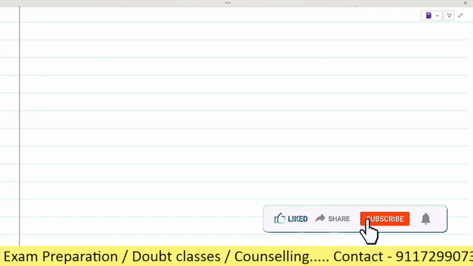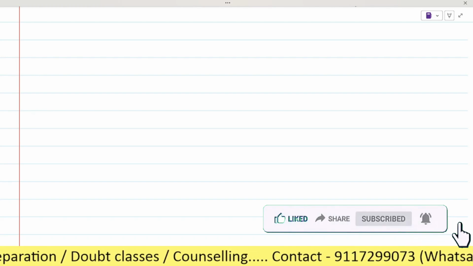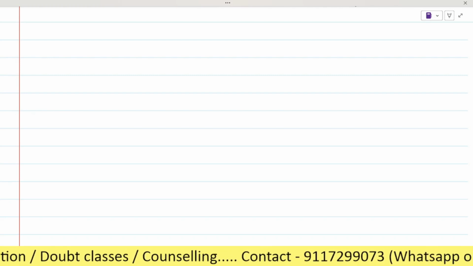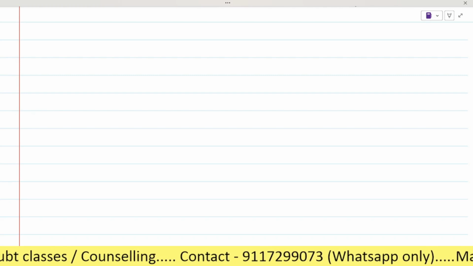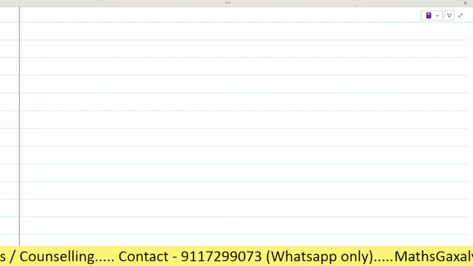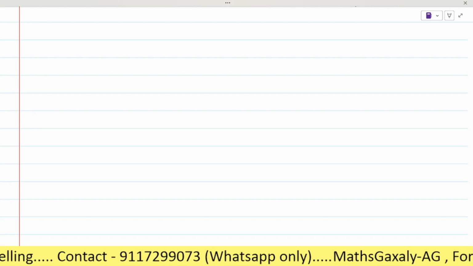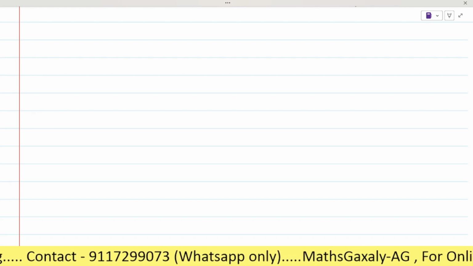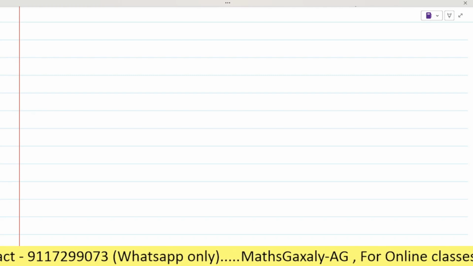What is the value of 126 square? The square of 126 can be written in which form? The five options are given. In which form can we write the result of 126 square? We have to write it here.